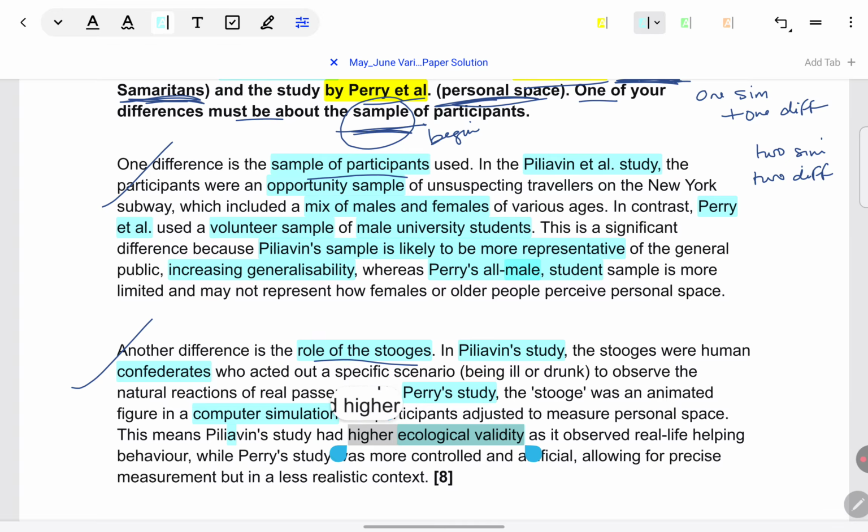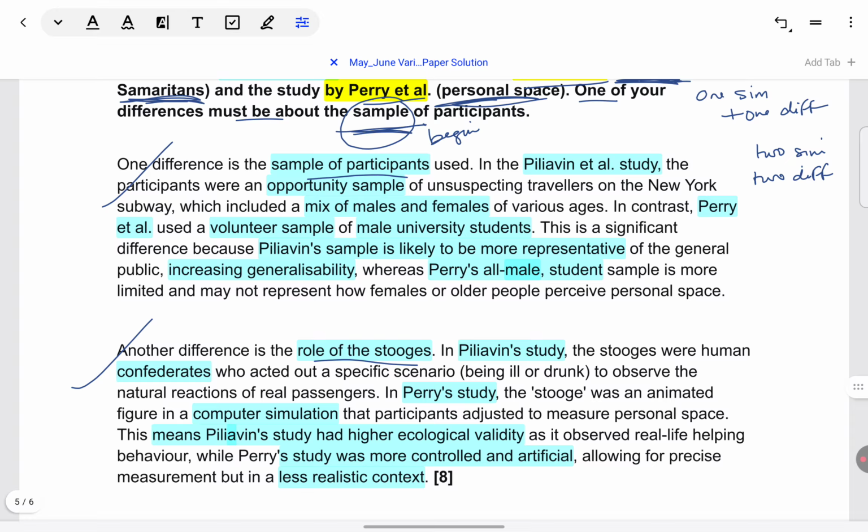Piliavin's study had greater ecological validity. So that is the comparison we're able to draw. There were live stooges in Piliavin's study, so better ecological validity, more realistic. Whereas Perry's study was artificial and less realistic, so lower ecological validity. Okay, like I told you, if you need to know more about this, please watch some of the other videos on essay questions on my channel.